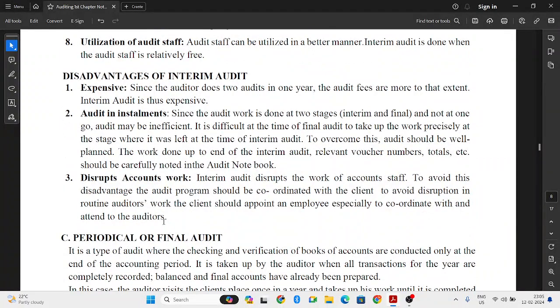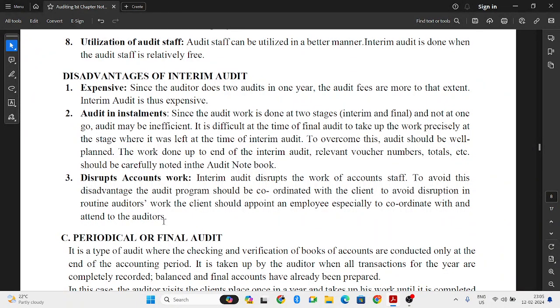Next, what are the disadvantages? It is very expensive because in a year, instead of doing one audit, the auditor is doing two audits. So again the fees also will be double. So it might be expensive for small organizations. Auditing in installments: when half of the work is done in installments, it is a natural tendency that the auditor may forget what he had done in the first part of the auditing. So that is also one of the disadvantages.